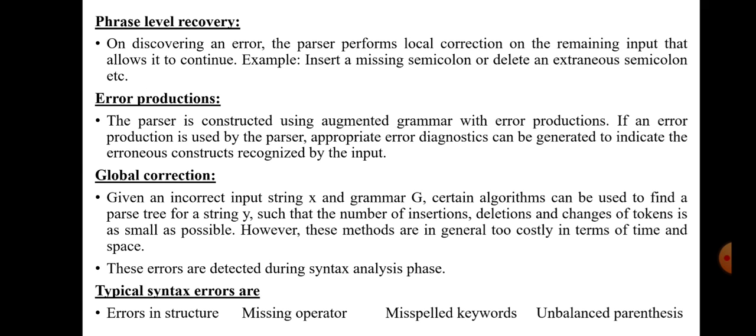The next technique is error production. In the error production technique, the parser uses the production rules of the grammar to rectify the error. The fourth action is global correction. In global correction, the parser uses certain algorithms to find the error in a parse tree or tokens, such that the number of insertions, deletions, and changes of tokens is kept minimal. But these methods are very costly in terms of time and space.